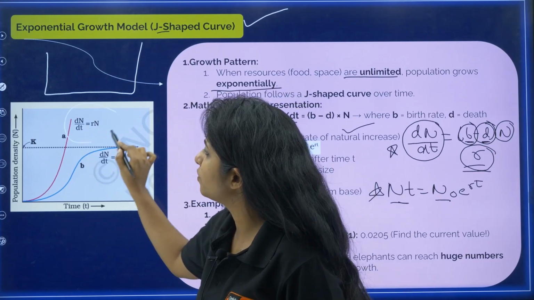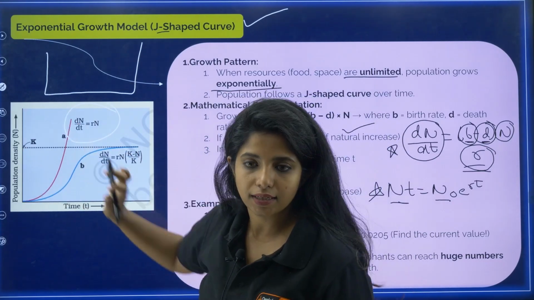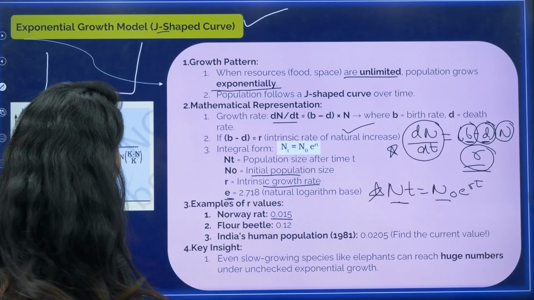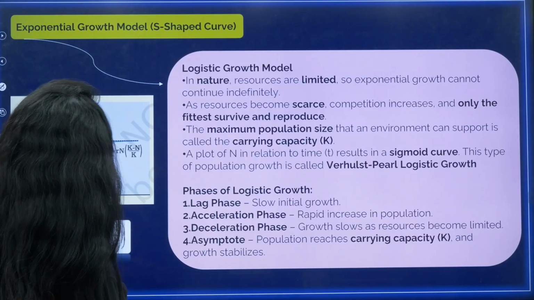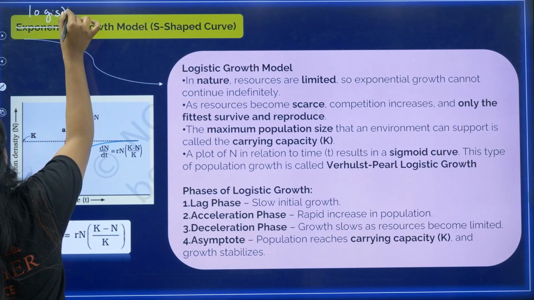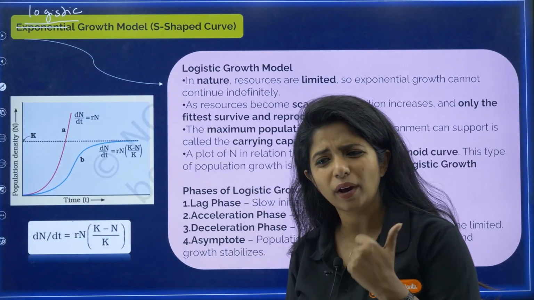Please remember this formula, very important. This is time, this is population density, and this is a logarithmic formula. Now, this is not exponential growth, this is logistic growth. Now we have the logistic growth model, which gives you an S-shaped curve. And you might be thinking, why an S-shaped curve, ma'am?